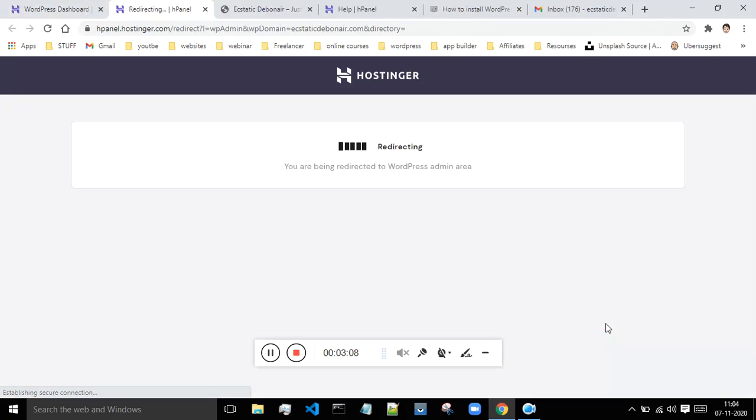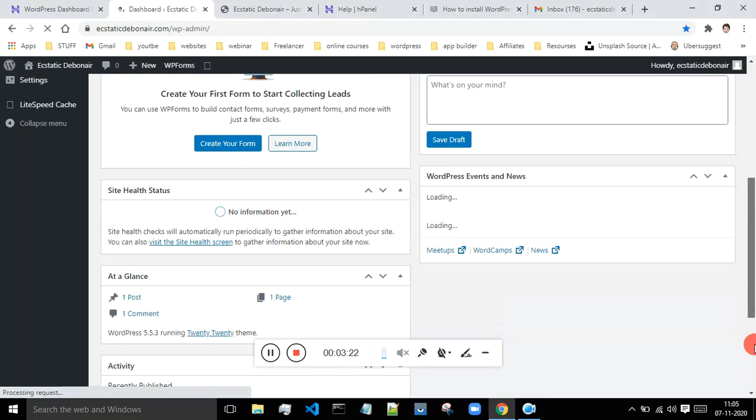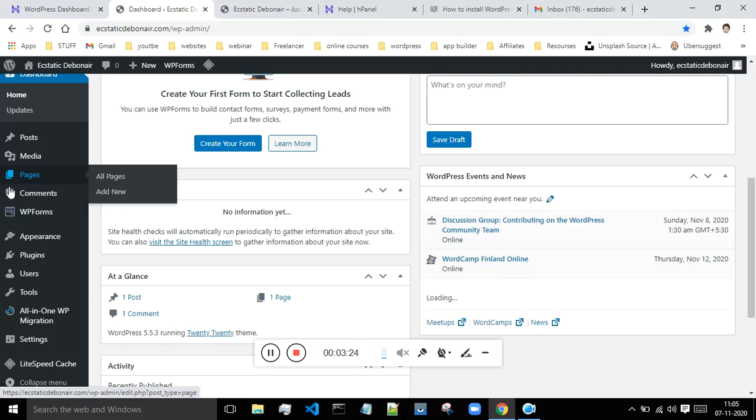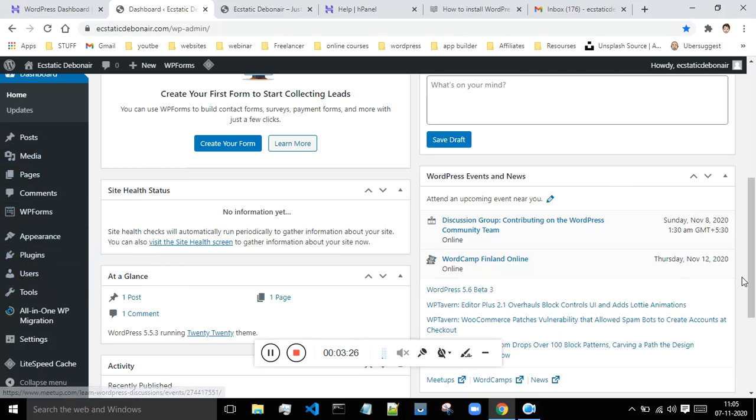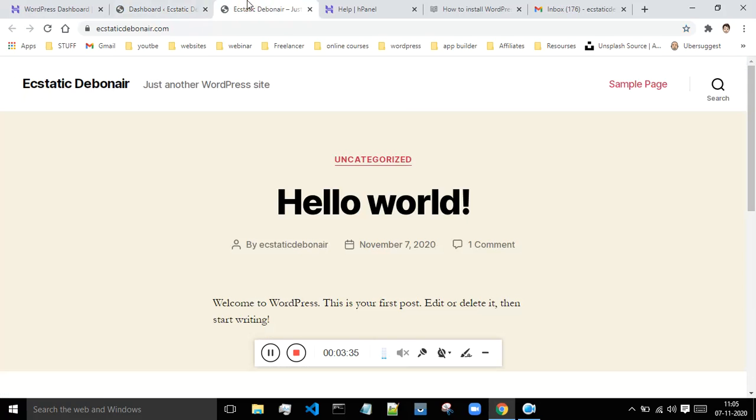Let me just show you how to edit your website from this option. Okay, so after that you will be taken to this dashboard of the WordPress, from where you can edit your website, install everything, install the plugins, customization, everything will take place. Or there is one more way by which you can edit your website, or you can log in inside of your website.